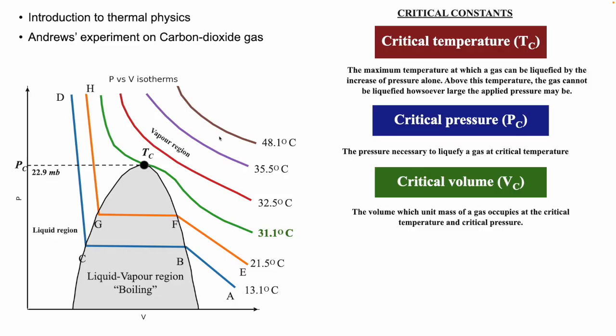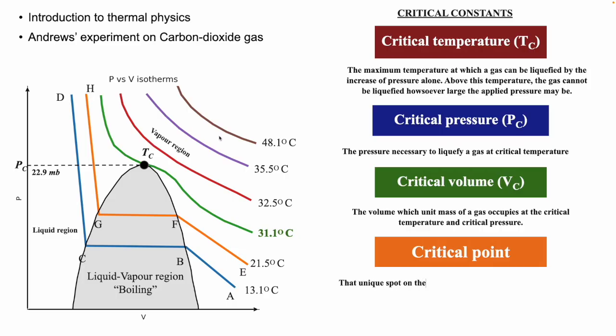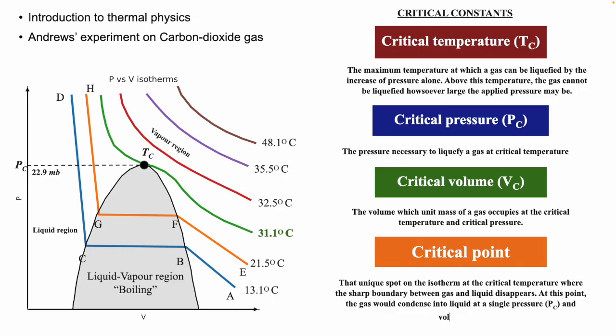We will combine all these three into what is referred to as the critical point, which is that unique spot on the isotherm at the critical temperature. On this graph, this is that unique point where the sharp boundary between a gas and a liquid disappears. At this point, the gas would condense into liquid at a single pressure and volume.